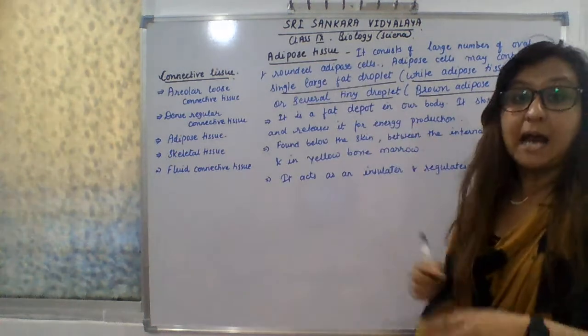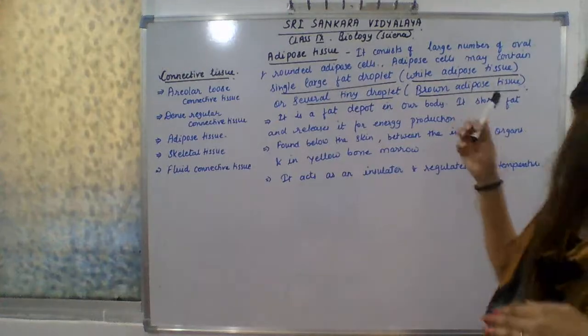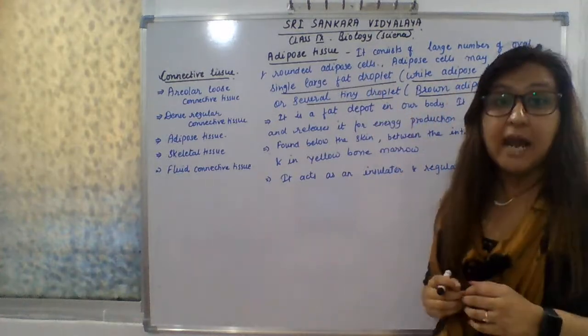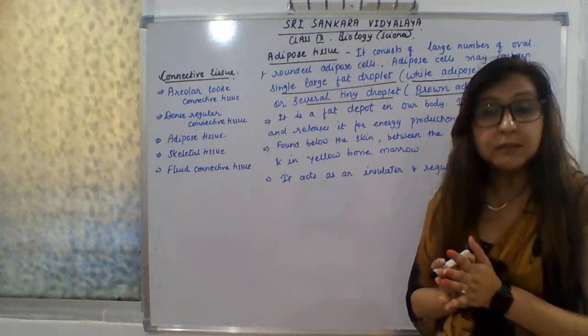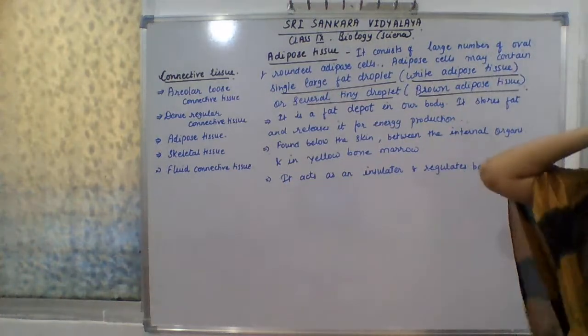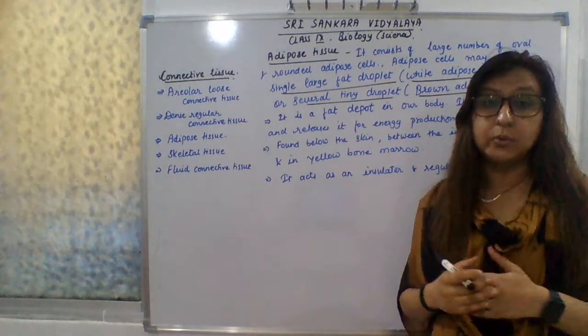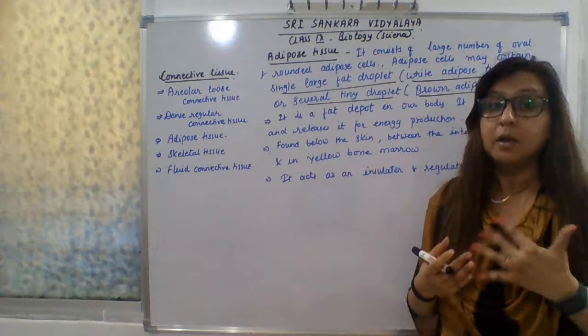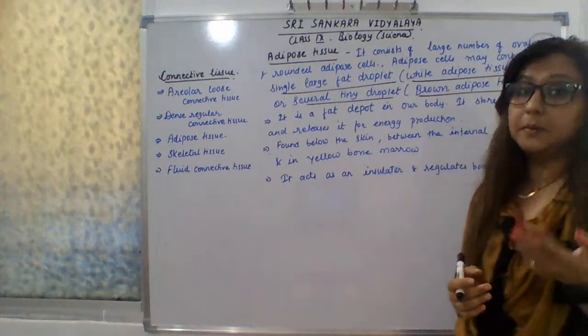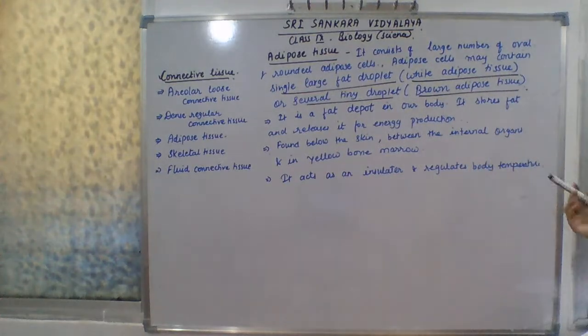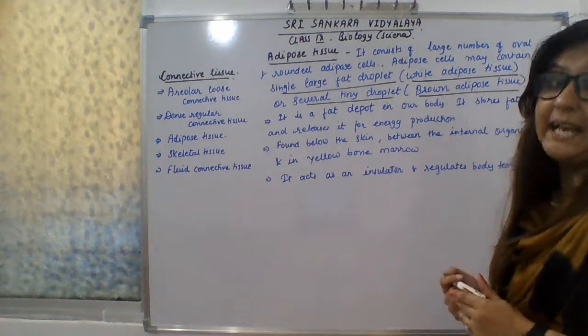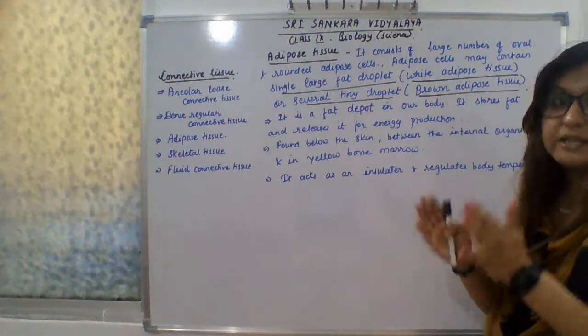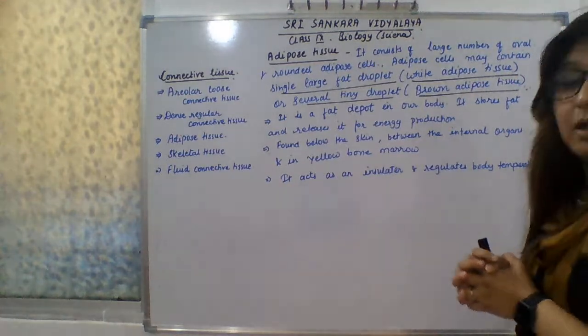Okay children, so the next is adipose tissue. Adipose tissue consists of oval and rounded adipose cells. It consists of the adipose cell which is rounded in shape or oval in shape. Basically, adipose tissue comprises inside our body, and you can say that they are forming 15% of our body weight. Or you can say they form cushions around kidney and heart. They give a cushion-like cover to the kidney and heart.